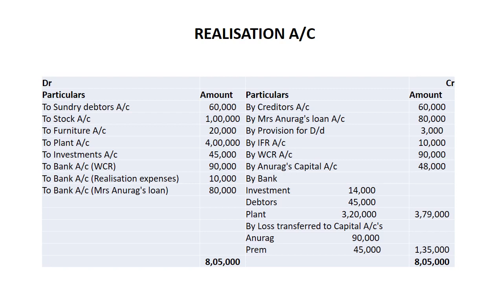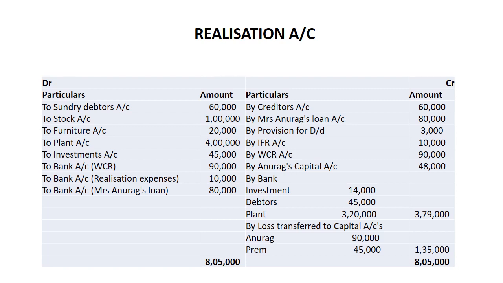This is the amount of stock that has been taken over by Anurag, and the journal entry is Anurag's capital account debit to realization. By Anurag's capital account 48,000, this is the amount of stock which has been taken over by Anurag. After that you can see by bank investment that was sold for 14,000.